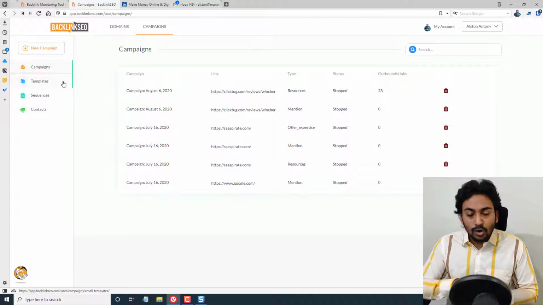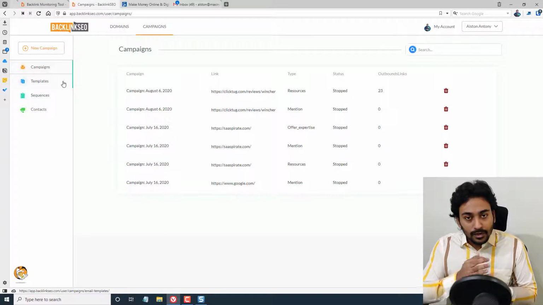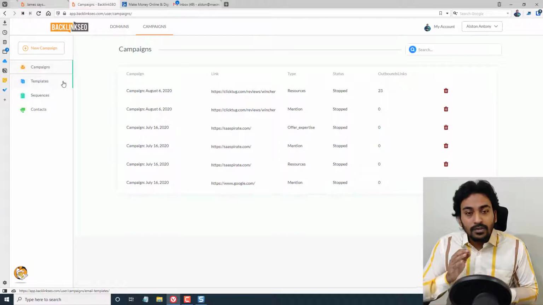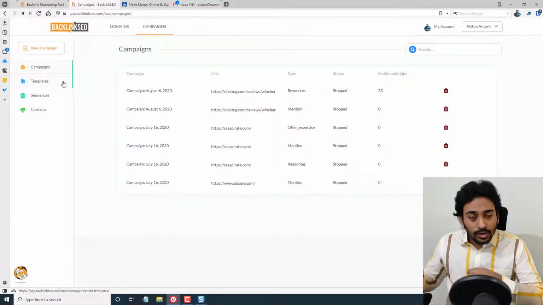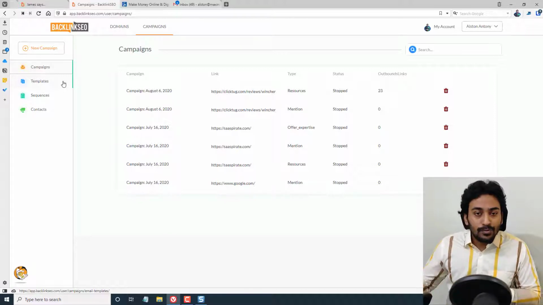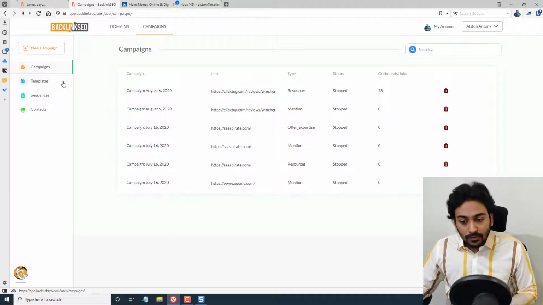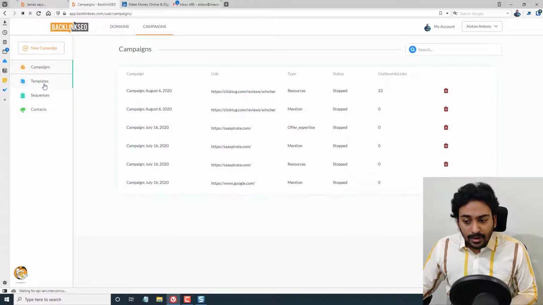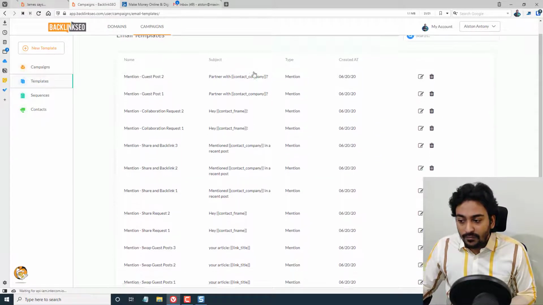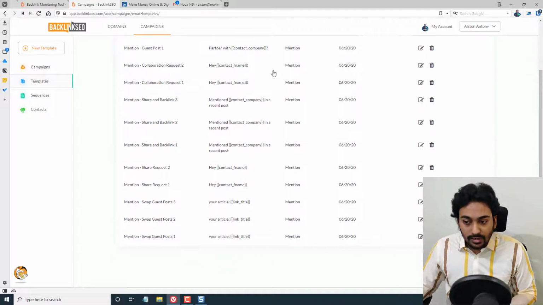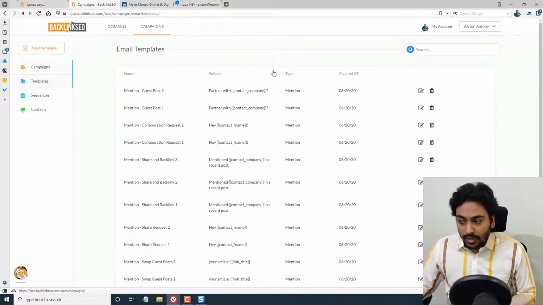The cool thing is, it not only helps you to do different types of outreach, it helps you to collect data, it helps you to outreach to them, it helps you to send the data, then you can do the final part of the engagement process in your own email database. For example, it is separated into campaigns and templates, where they have already created various backlink templates which we can use to reach out to the user. We can also edit this template if you want.